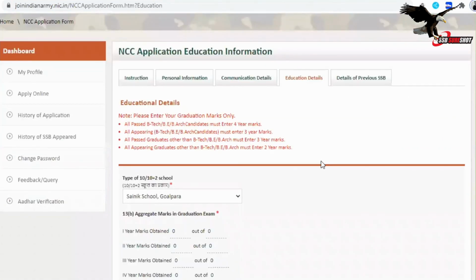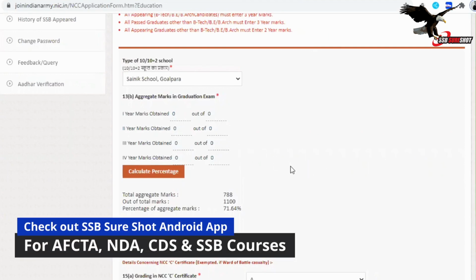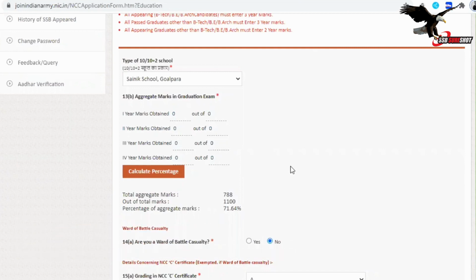So here you will see now, after selecting your type of school, you will have to fill aggregate marks in graduation exam. So here there are 4 columns. If in your graduation there are 4 years, then you can put first year, second year, third year, fourth year. Or if it is completed in 3 years, then you can put only 3 years marks. So here we will see first the total marks of first year. If it is 350, this is just for example, it may vary. Second is 400. Then for third year, it is again 350.